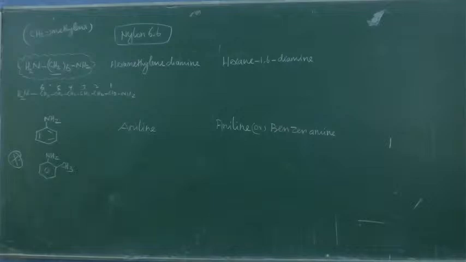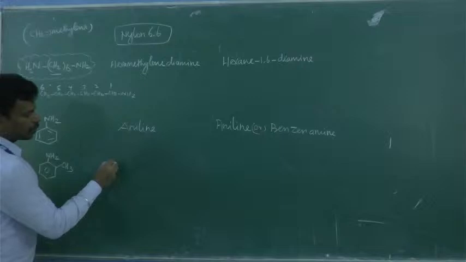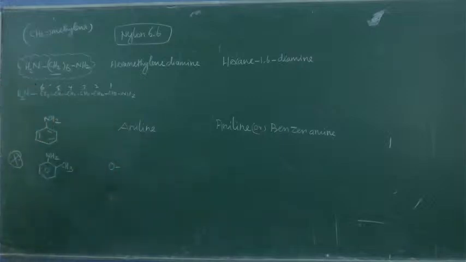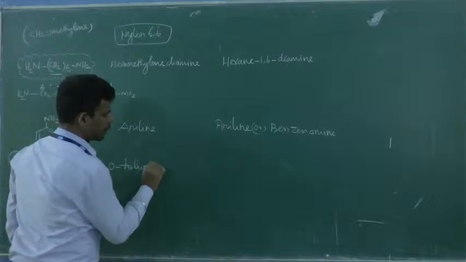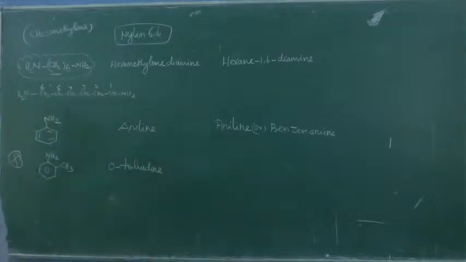In this fragment, the two positions are ortho to each other, so it is ortho. If you look at this alone it is toluene, and this alone is aniline. They have combined both, so it becomes toluidine. The IUPAC name is a function of 1, 2, 3.